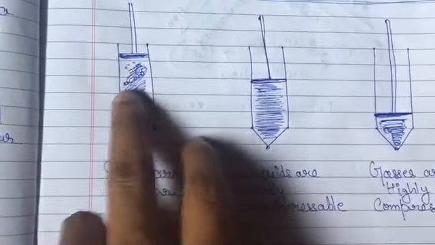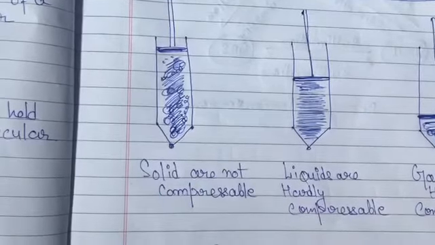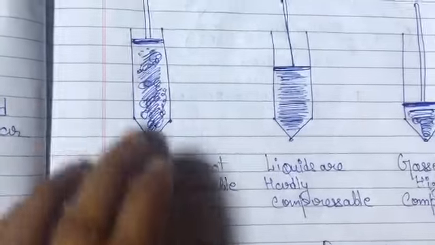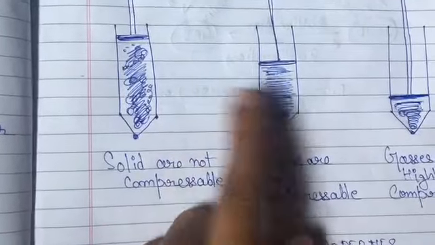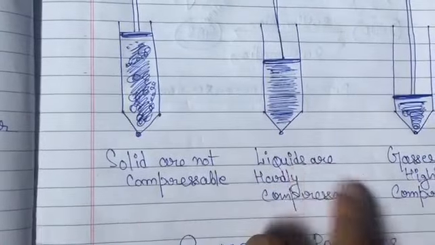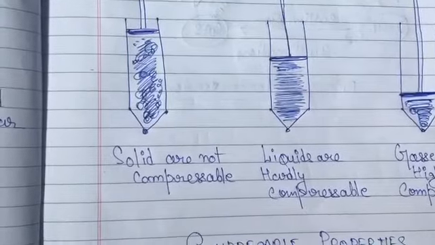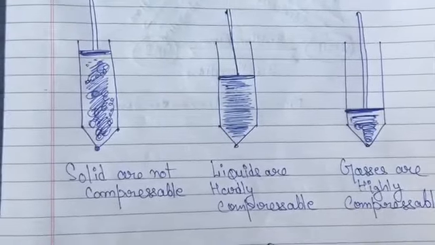When we try to push the syringe, what we find is that solids are not compressible. It means we cannot push down the syringe. In the second one, which has liquid, liquids are hardly compressible. We can push the syringe a little bit. But gases are highly compressible.